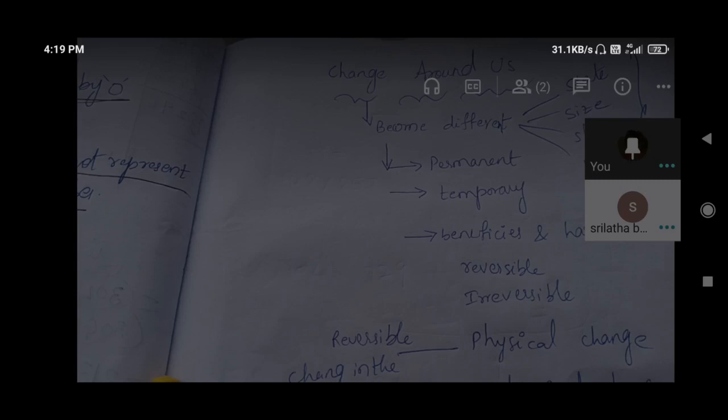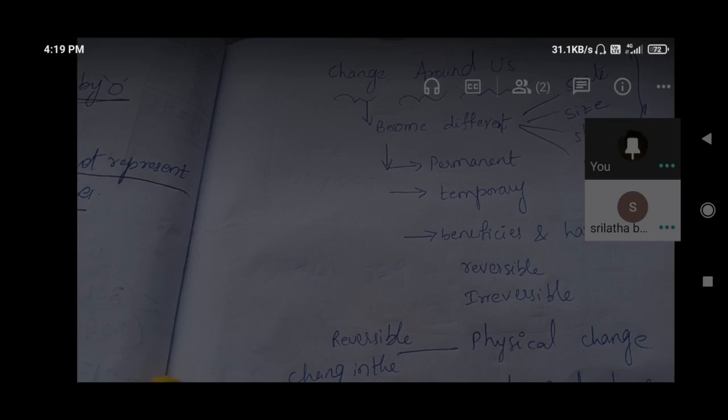Yes, and making chapati: dough of wheat flour, a rolling pin and board, and some wheat flour. So the chapati we made, after heating, we eat it. We cannot get back that dough after heating. That is permanent, that is irreversible.